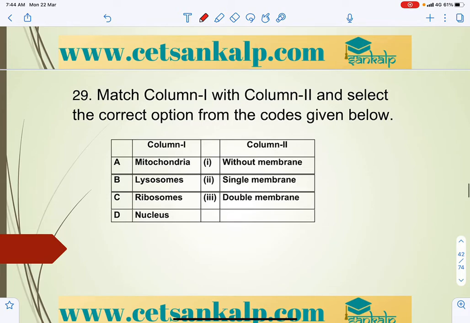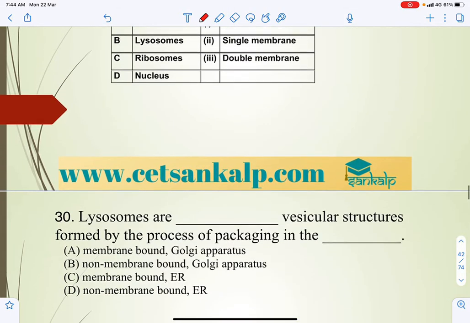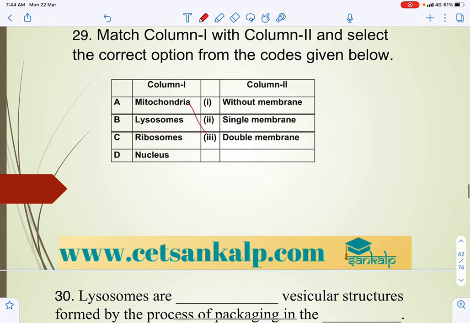Match the correct column 1 and 2. Here mitochondria is a double membrane bound organelle, and lysosome, we know, is a single membrane bound organelle, and ribosomes are without membrane, and the nucleus is also double membrane.